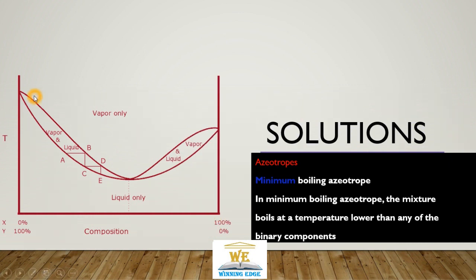This is a diagram for a minimum boiling azeotrope. Above this line, this is a vapor phase separating line, there are only vapors. Below this solid line, there are only liquids. And between these two, vapor and liquid exist in equilibrium. So let's say we start with a composition at point A. This is a liquid with X and Y composition.